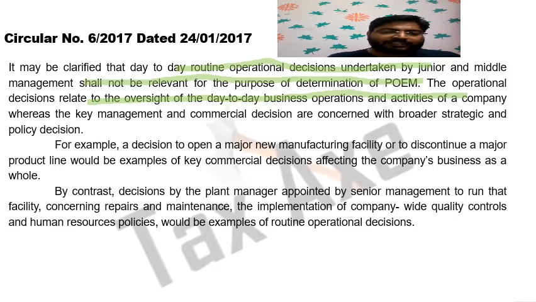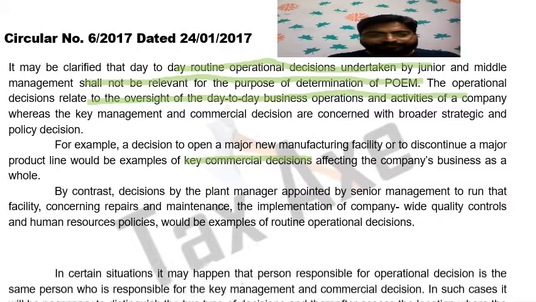By contrast, a decision by the plant manager appointed by the senior management to run that facility concerning repairs and maintenance, or the implementation of a company-wide quality control and human resource policy, would be an example of a routine operational decision. Routine operational decisions are not considered to determine POEM, whereas the key commercial decisions are important to determine the POEM.